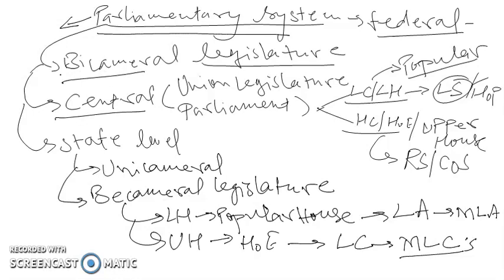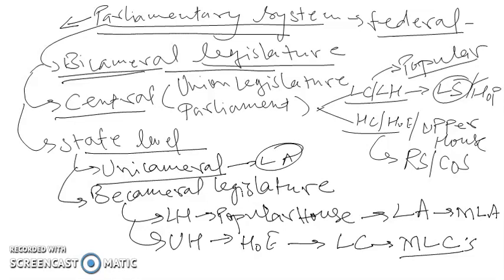The parliamentary system in India is bicameral at the union level. At the state level, only some states are bicameral, while most of the other states are unicameral, consisting only of legislative assemblies. But yes, there are some states that have a bicameral legislature at the state level also.